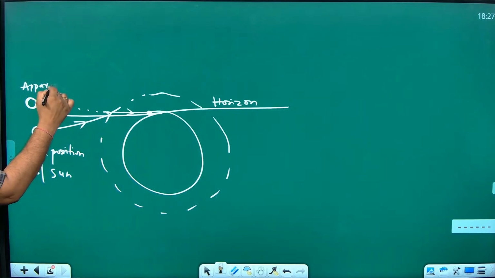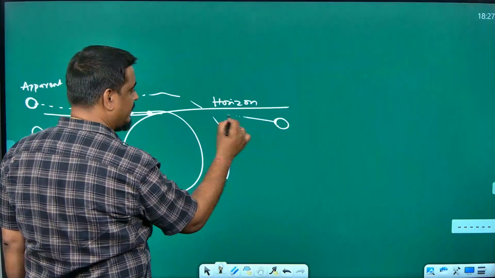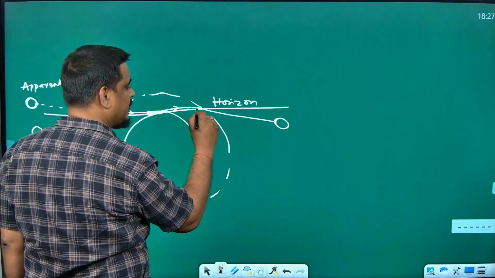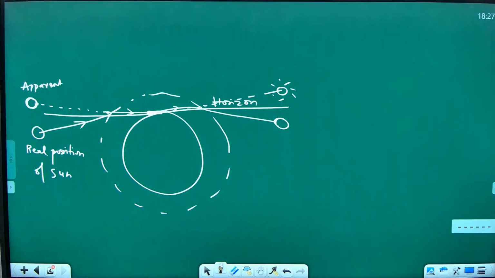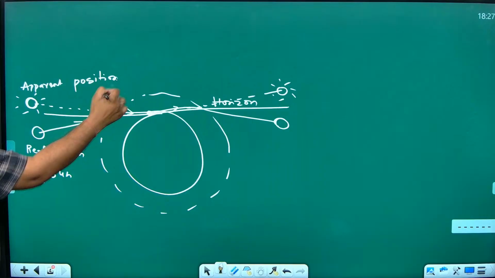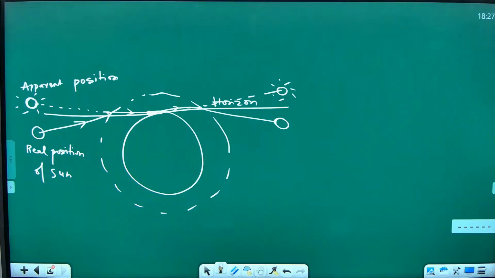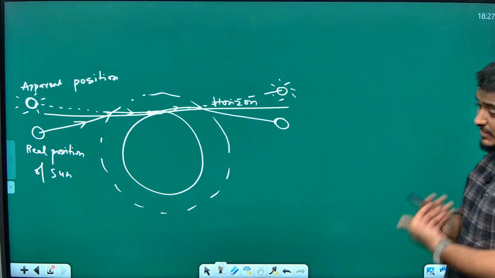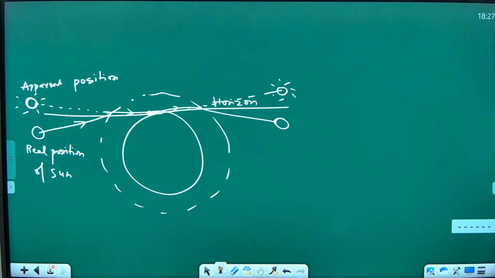If they ask about sunset, you can do the same thing. You can draw it here, and you can draw a line, bend it like this, extend it in this direction, and draw the apparent position. Got my point? These are the apparent positions of the sun above the horizon, and below the horizon is the real position of the sun. That is why we are able to see the sunrise 2 minutes ahead of time, and the sunset 2 minutes after the actual set. Okay, copy if you want to draw this diagram. This question comes, I will show you how the question is asked in the board exam also. Please copy it fast.